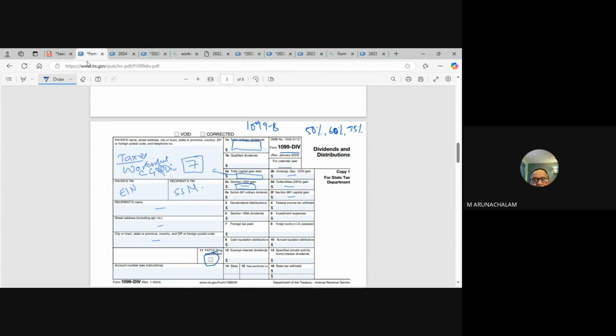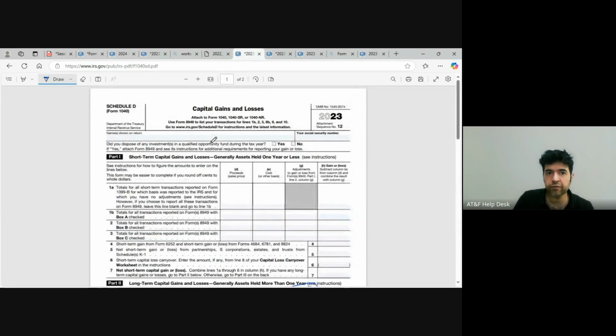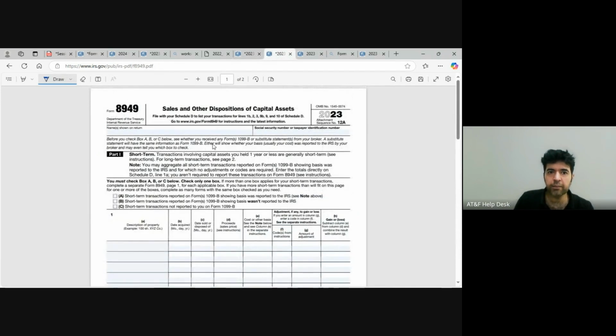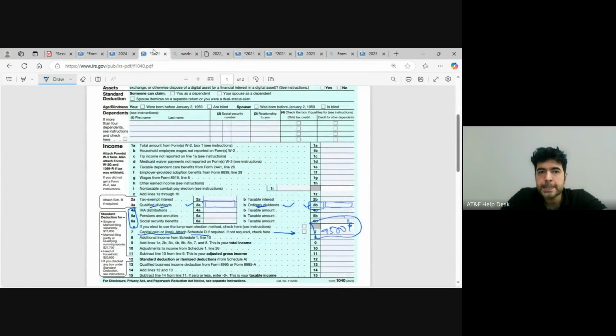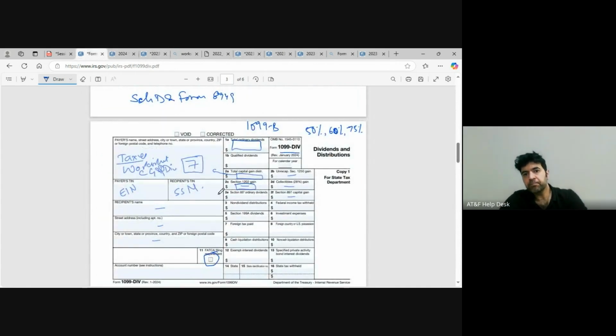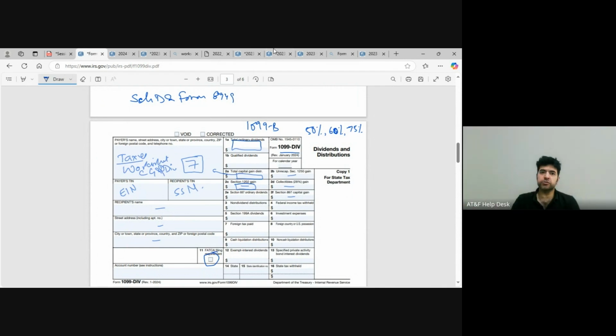But where will the short term capital gain details be filled? In Schedule D and Form 8949 directly. In Schedule D, we have a separate Part 1 for short term capital gain, and in 8949, Part 1 is for short term capital gain. It will be reported there only. Long term is also there in those forms, and that will be used in the worksheet also, for capital gain and dividend.